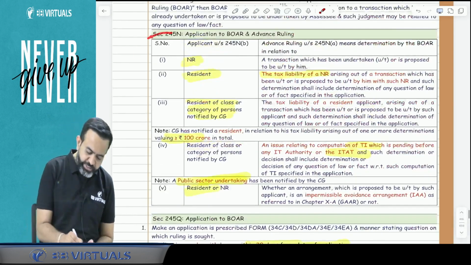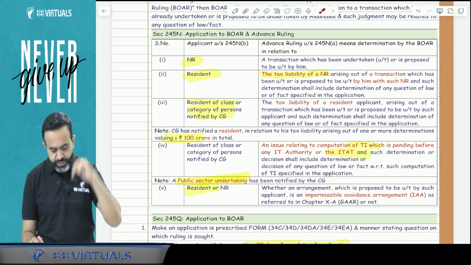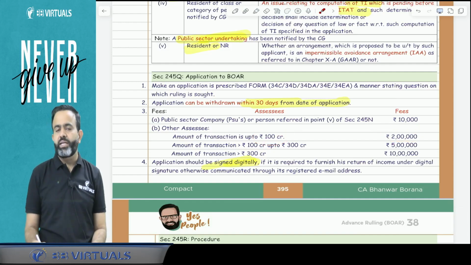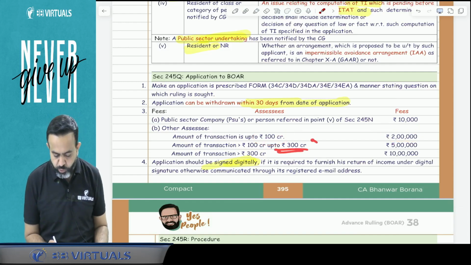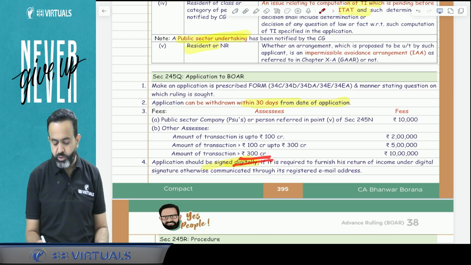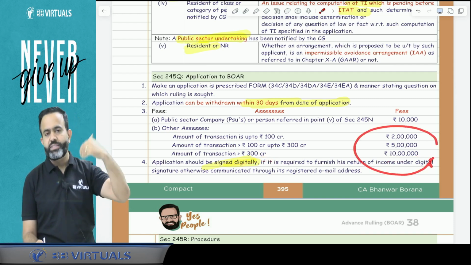Now in case of the first 3 assessees, the fee depends on the transaction value. If the transaction value is up to 100 crore rupees, then the fee is 2 lakh rupees. If the transaction value is more than 100 crore up to 300 crore, then the fee is 5 lakh. And if the transaction value is more than 300 crore, then the fee is 10 lakh rupees. So this is the application fee, or you can say the filing fee.